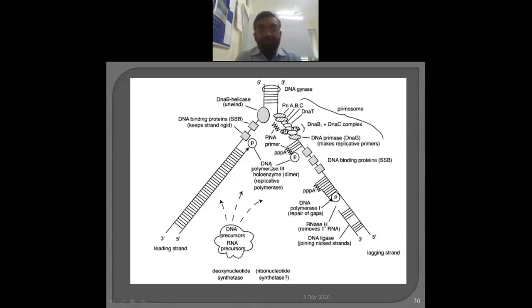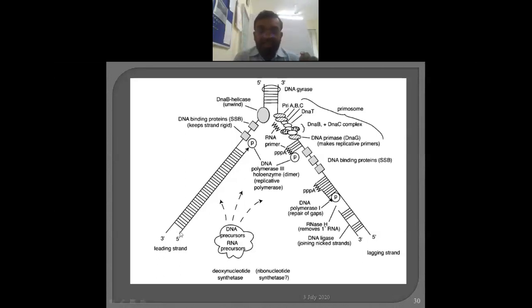The primase enzyme synthesizes the primer. Primer is actually the RNA molecule. Okay, and this primase is the RNA polymerase. So here, initially, according to these nucleotides, the primer molecules are added. Primer means the RNA gets added. RNA means what? The ribose sugar containing nucleotides, and here the uracil is there. So this particular is the primer.